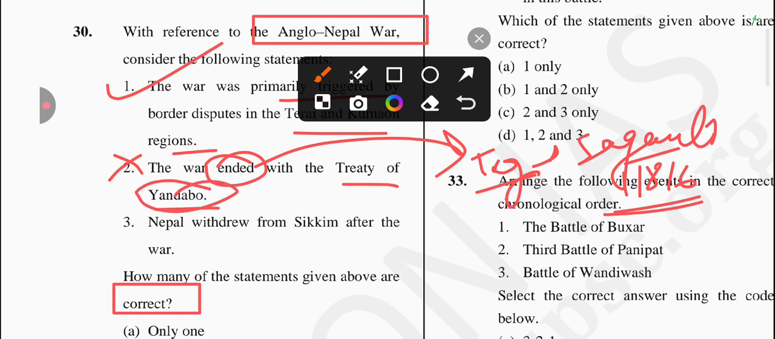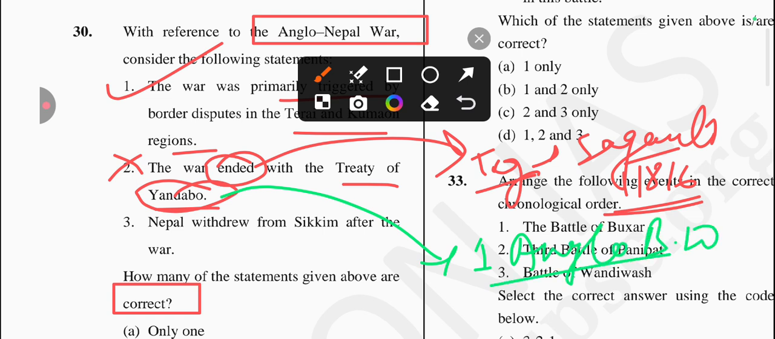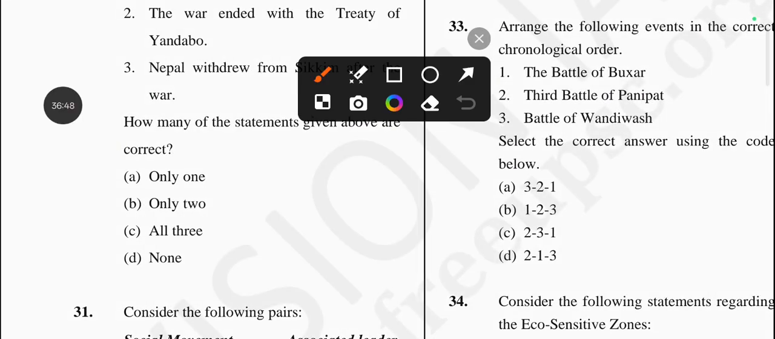And if we are talking about Yandabo, it ended the First Anglo-Burmese War, okay, in 1826. So this statement is entirely incorrect. Next one is: Nepal withdrew from Sikkim after the war. Is it true? Yes, it's a correct one. So the answer for this question is option number B, only 2 statements are correct, which are statements 1 and 3.